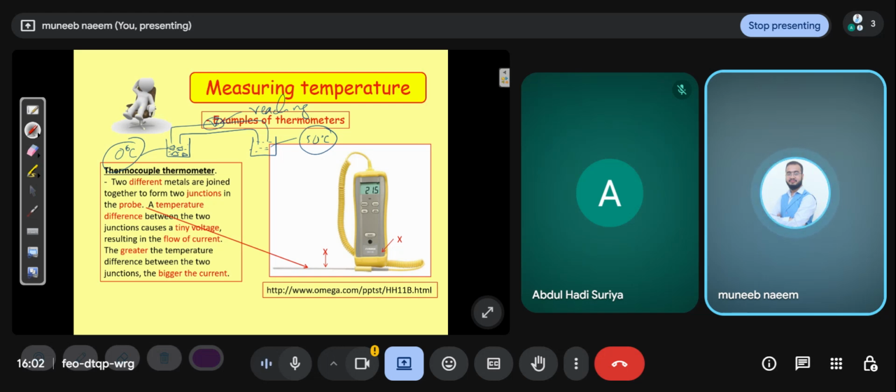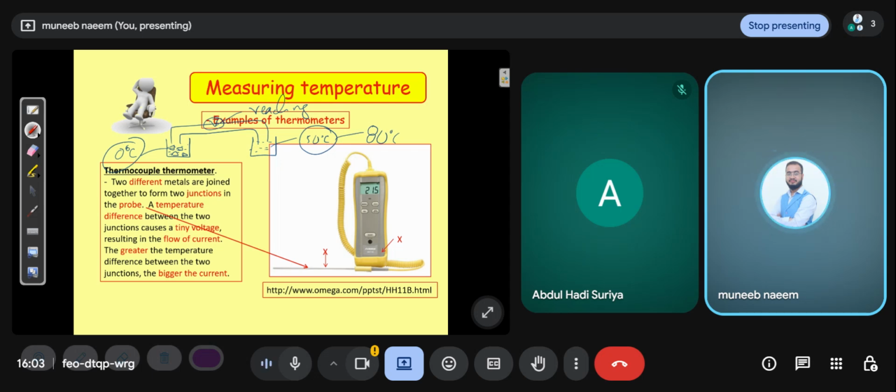Two different metals are joined together to form two junctions in the probe, and a temperature difference between the two junctions causes a tiny voltage, resulting in the flow of current. As I already told you, the greater the temperature difference between the two junctions, the bigger the current. If you increase the temperature difference, for example to 80 degrees, the current is bigger.